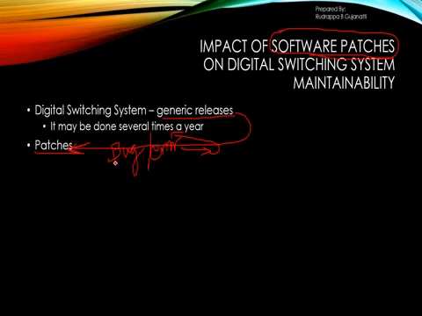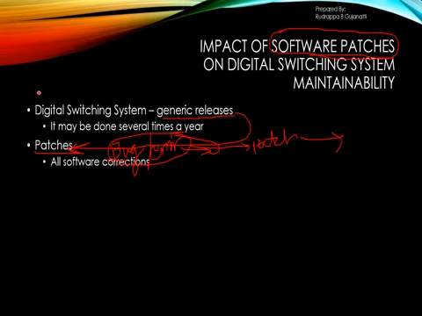So this bug fixation which is being done will be provided as a patch, and then it will be provided to the customer for its installation or updation. So these patches are basically relevant to the current releases which are present. There might be some bug fixations or some upgrades which are relevant only to that specific generic release.